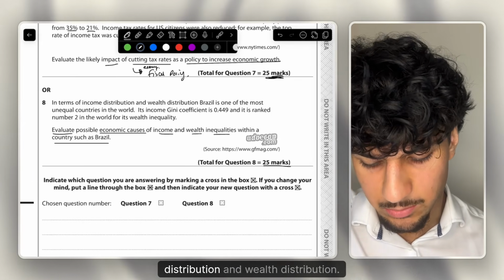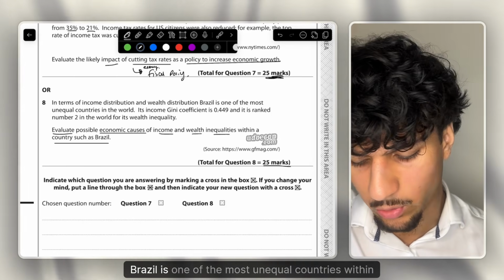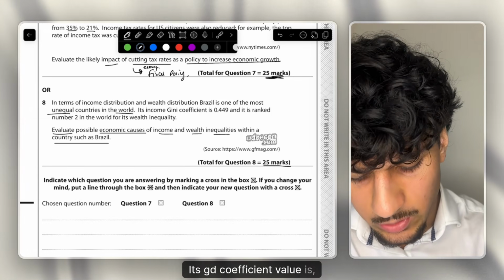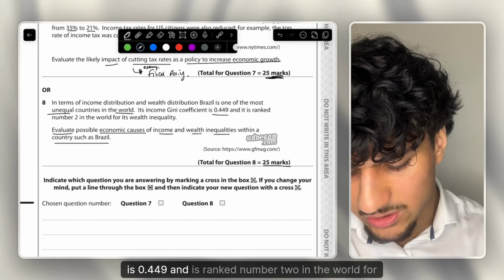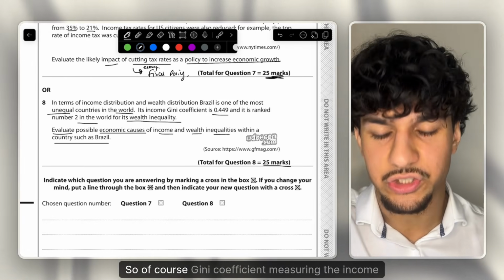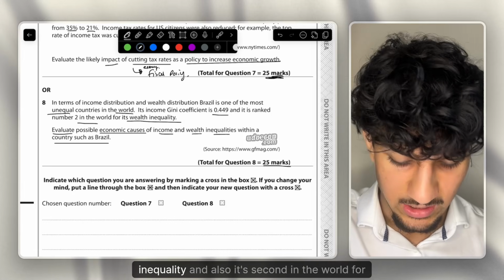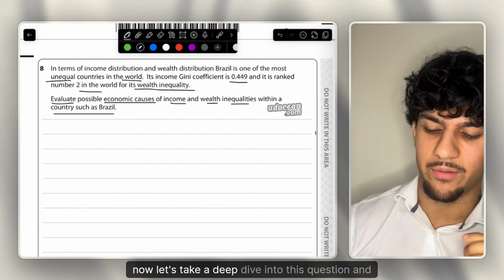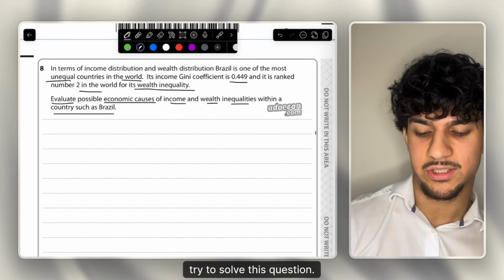In terms of income distribution and wealth distribution, Brazil is one of the most unequal countries within the world. Its Gini coefficient value is 0.449 and is ranked number 2 in the world for its wealth inequality. So of course, Gini coefficient measures the income inequality, and also it's second in the world for wealth inequality. Now let's take a deep dive into this question and try to solve it.